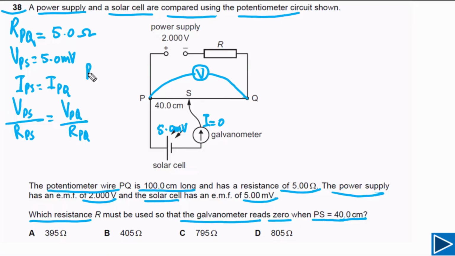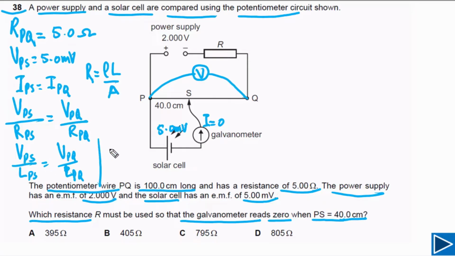For the same wire, resistance is equal to rho L by A. As the wire is the same, rho is the same and A is the same. So resistance simply depends on L, and we can replace resistance with L. So we can say VPS over LPS is equal to VPQ over LPQ. We can replace RPQ with LPQ because we have the value of L.